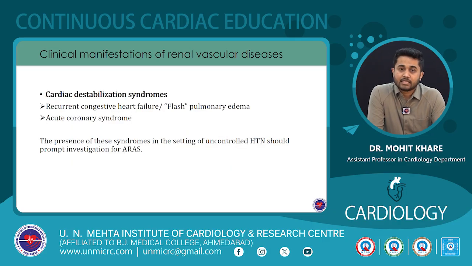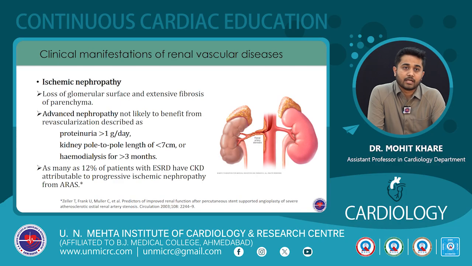The second clinical manifestation of renal vascular disease is cardiac destabilization syndromes. Many times patients who have severe bilateral renal artery stenosis present for the first time with flash pulmonary edema, or they may present with a history of recurrent congestive heart failure. They may even present with acute coronary syndrome. So any patient who presents with these manifestations in the setting of uncontrolled hypertension should be evaluated for renal artery stenosis.